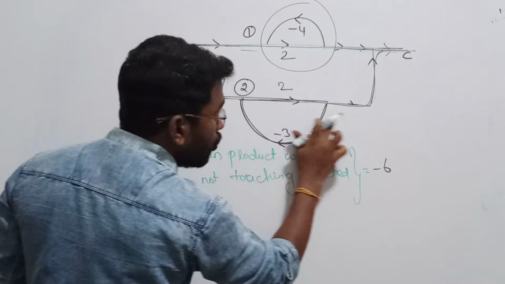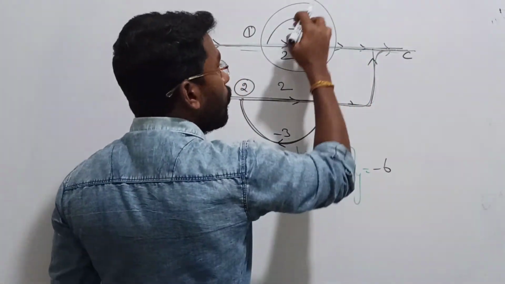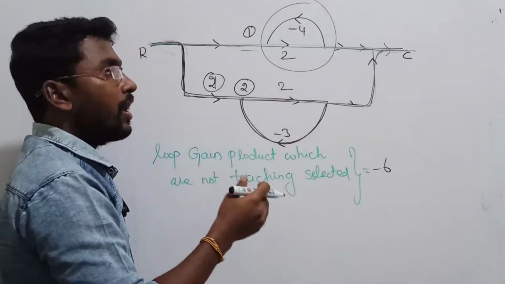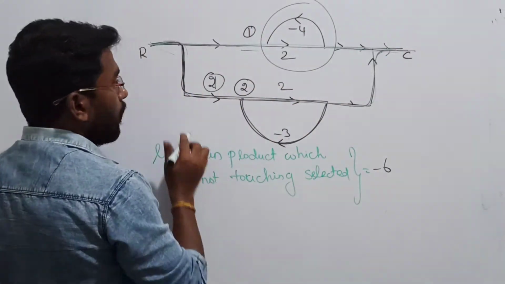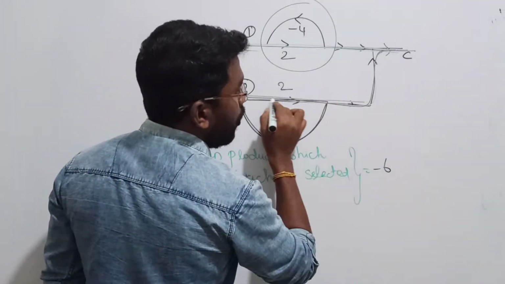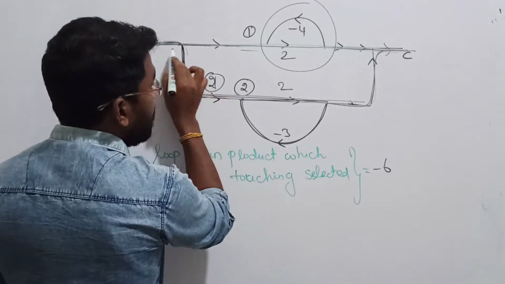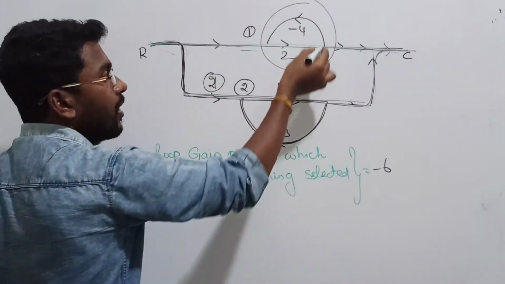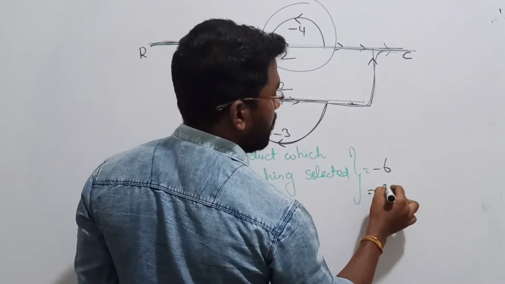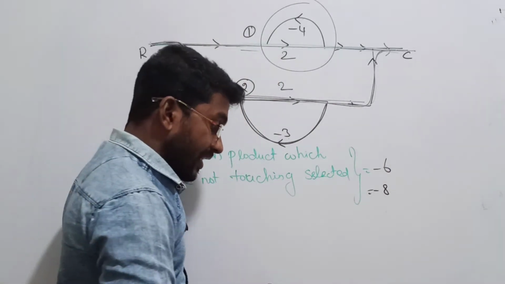Yes, one loop will be there. What is its gain? Minus 8. So that is the meaning of loop gain which are not touching the selected forward path.